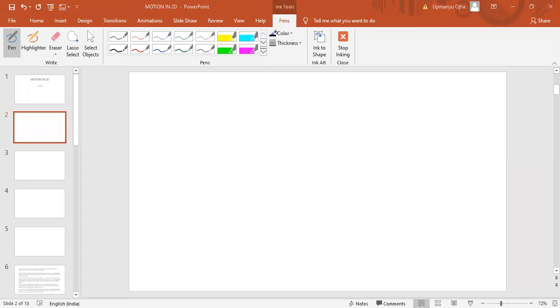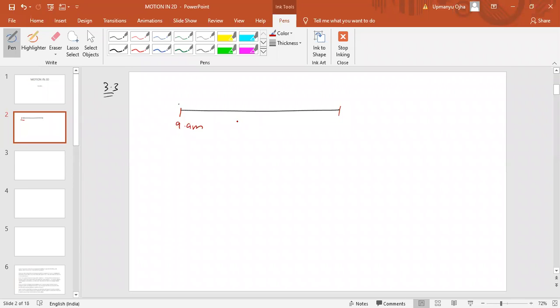So it is question number 3.3. A woman starts from home at 9 a.m. and walks with a speed of 5 km per hour on a straight road up to her office, which is 2.5 km away.